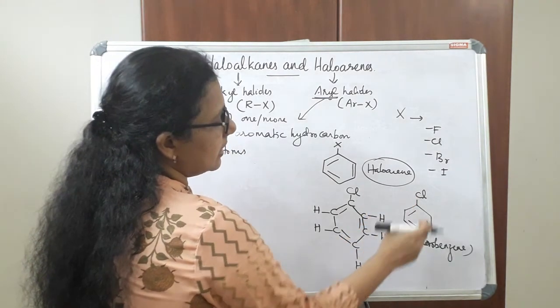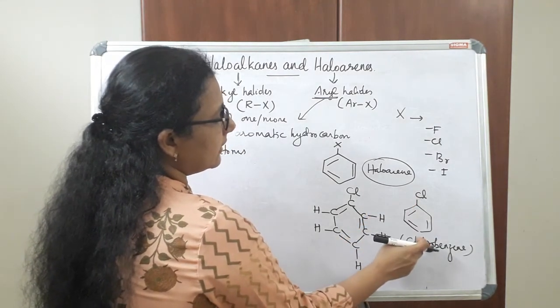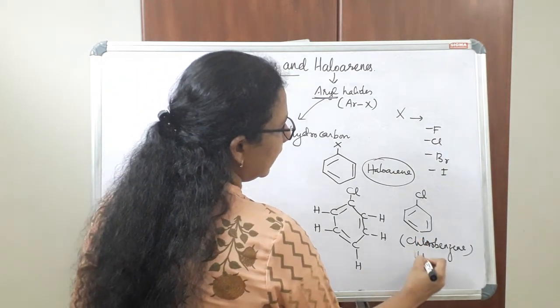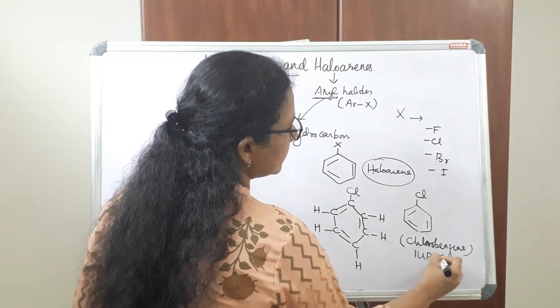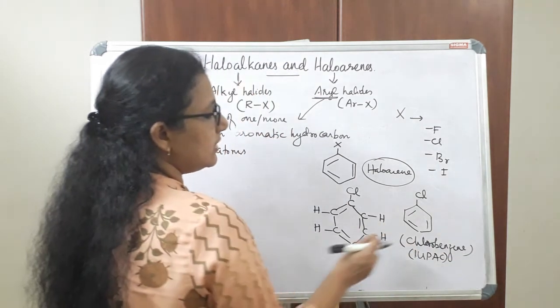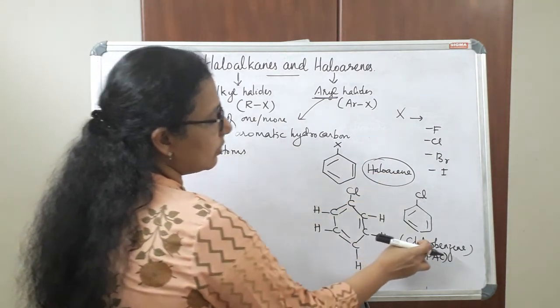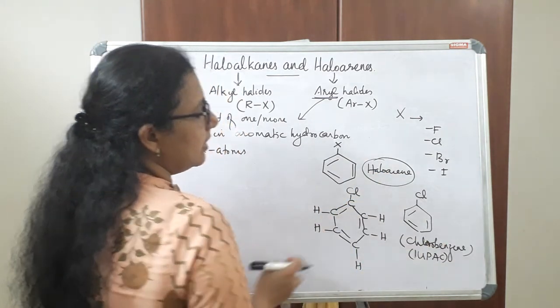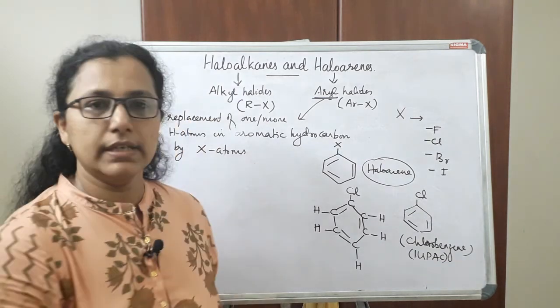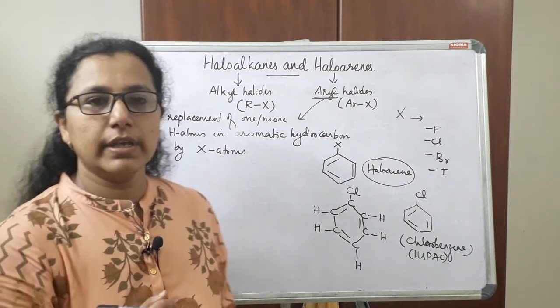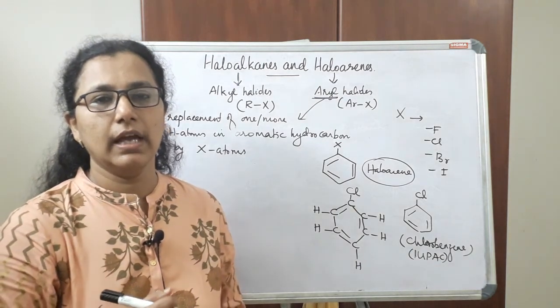Here I will get a haloarene and the name is chlorobenzene. So IUPAC name and common name both are in the same format like haloarene. So chlorobenzene, that is the IUPAC name of that haloarene. So this is the general introduction of haloalkanes and haloarenes.